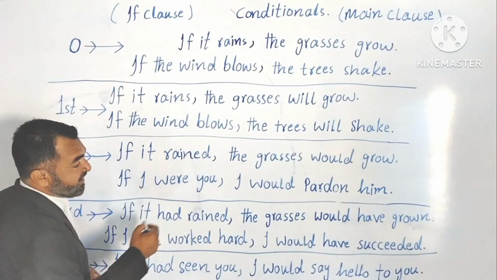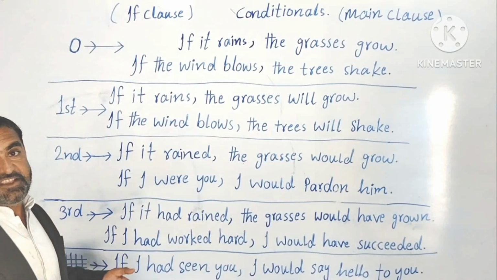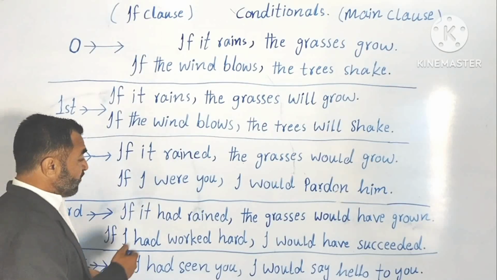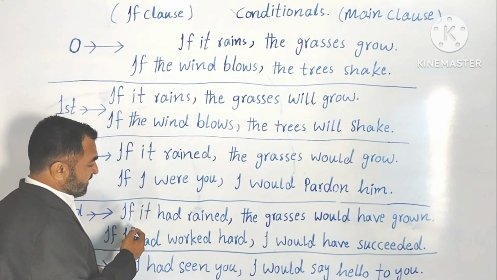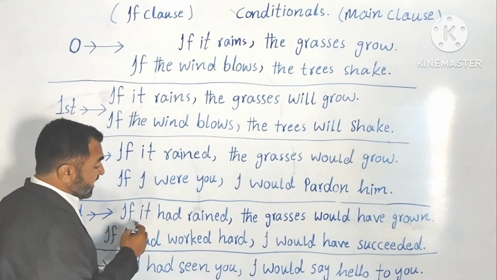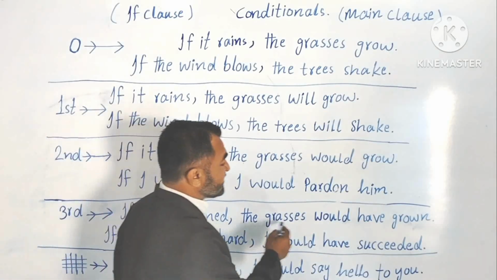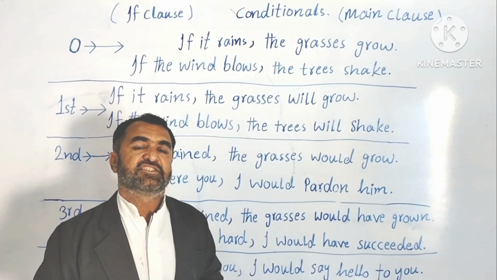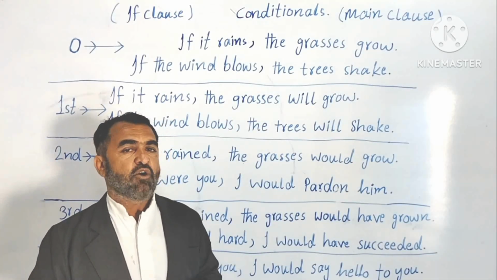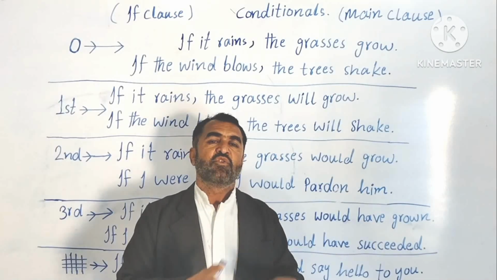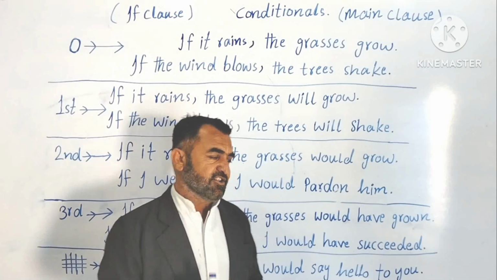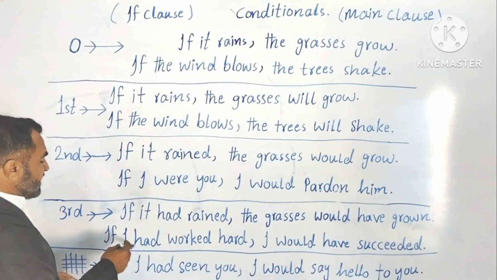If it had rained, but again the same thing, unfortunately it didn't rain, or it had not rained. If it had rained, the grasses would have grown. But now unfortunately we can only regret the things that we missed. Understood? Look at the second example.